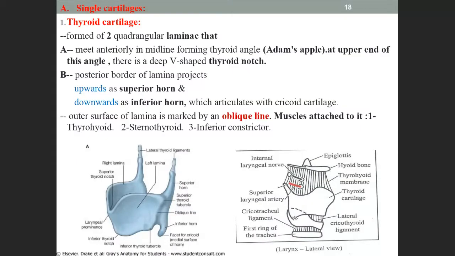Next, about the thyroid cartilage. It is also called Adam's apple.